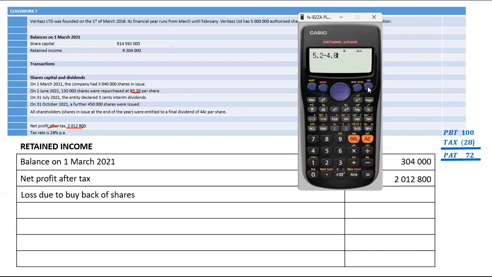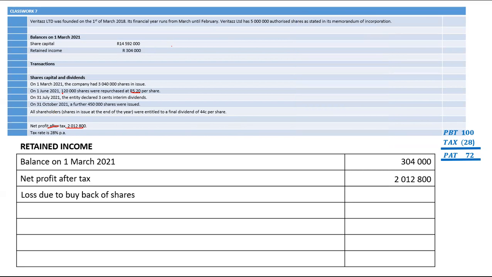That means we as the business incurred a loss, and that loss, we call it loss due to buyback. And per share, how much will that loss be? It will be 0.4. Now take 120,000, which is the number of shares that were bought back, and multiply it by that 0.4. It'll give you the buyback loss of 48,000. Make sure you put it in brackets.